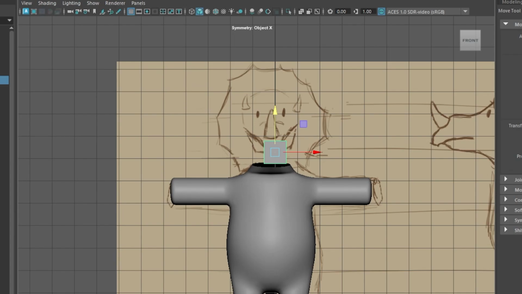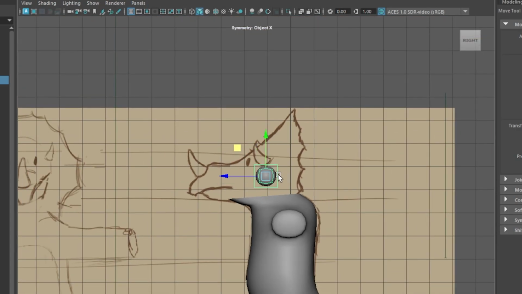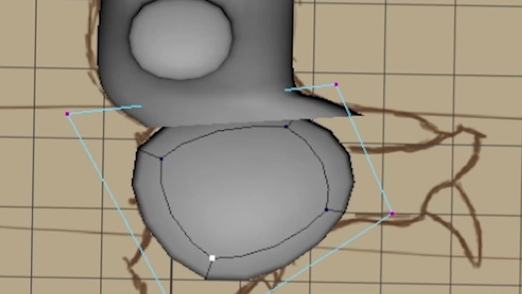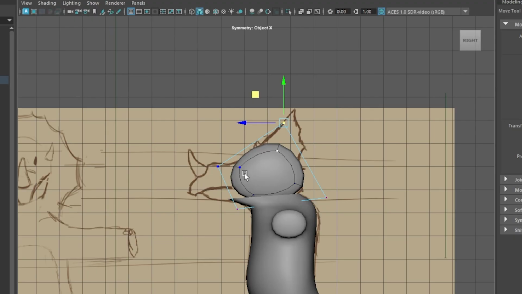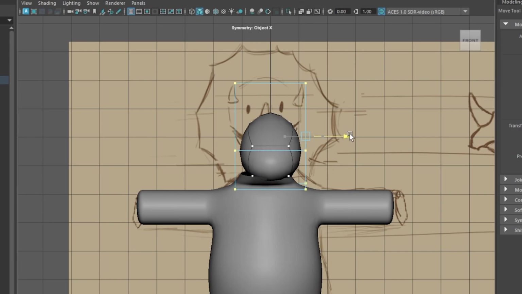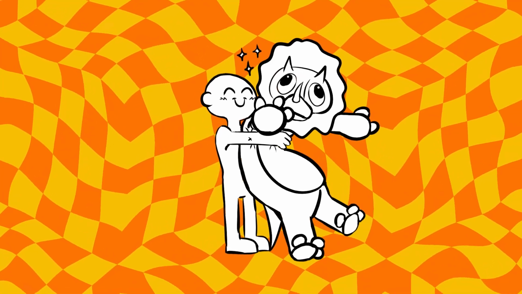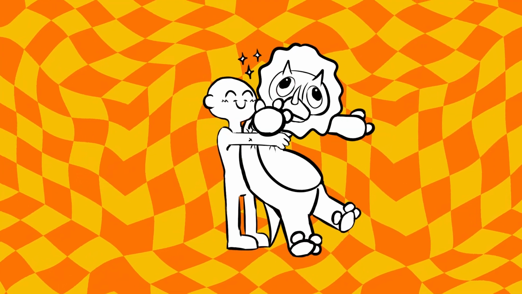I actually got done with the body pretty quickly. Pretty quickly being relative because I've never modeled before. It took like an hour and a half, not even. Then I moved on to the head, which took the rest of the time. I gotta be honest here. The head was harder, let's just say that, and obviously it's going to be because of what it's shaped like. I decided to go with the Triceratops because I love Triceratops. That's my favorite dinosaur. So I was like, how hard can this be?